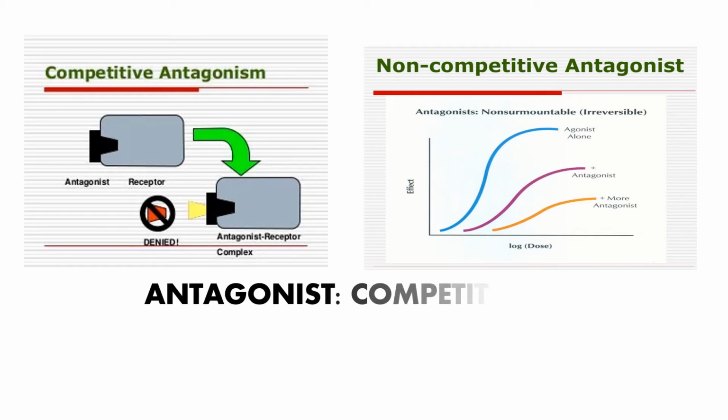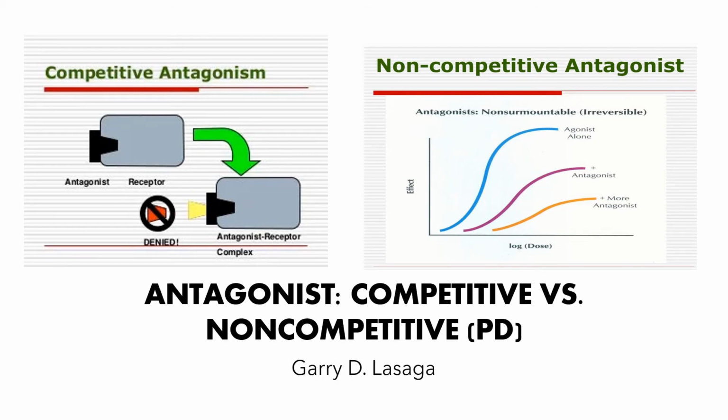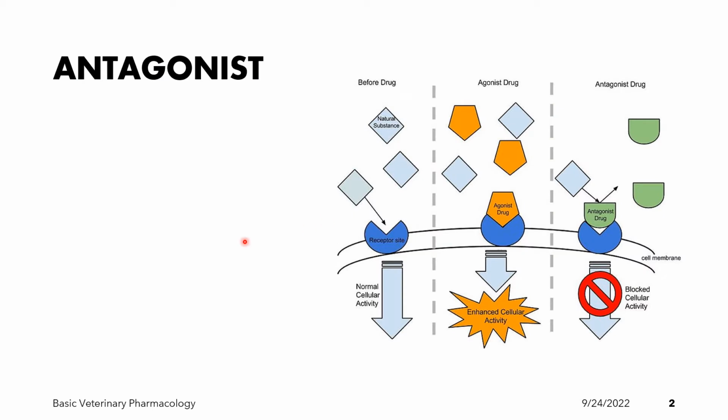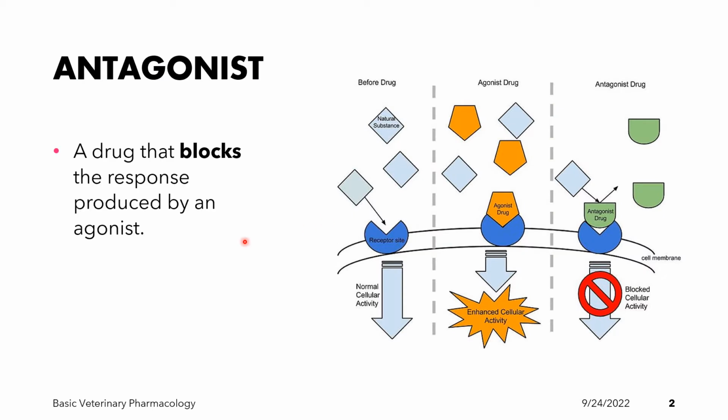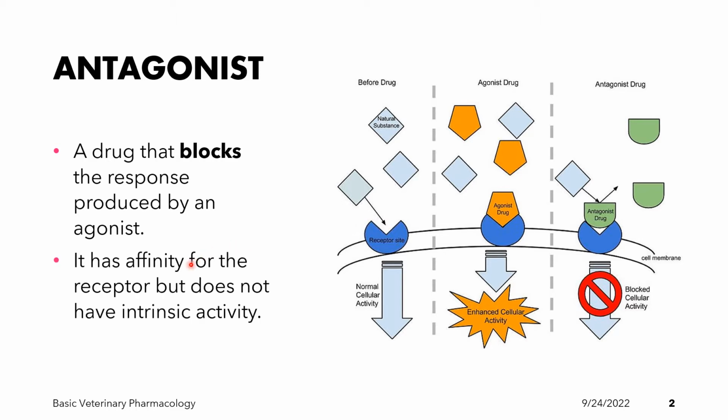This presentation will discuss antagonist drugs, particularly the difference between competitive and non-competitive antagonists. So an antagonist drug is a drug that blocks the response produced by an agonist. It has affinity for the receptor but does not have intrinsic activity or efficacy. Therefore, it does not produce an effect.